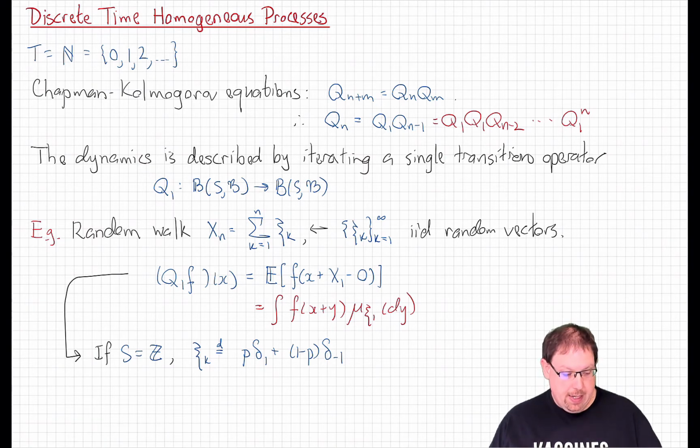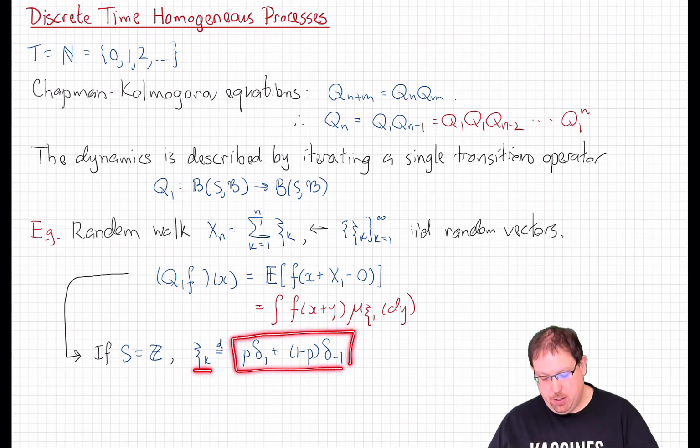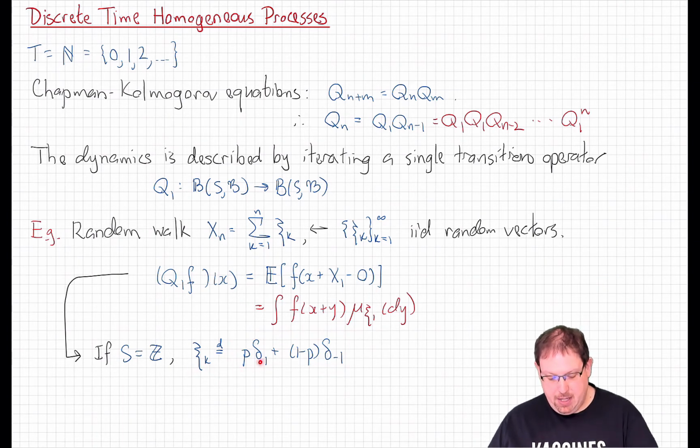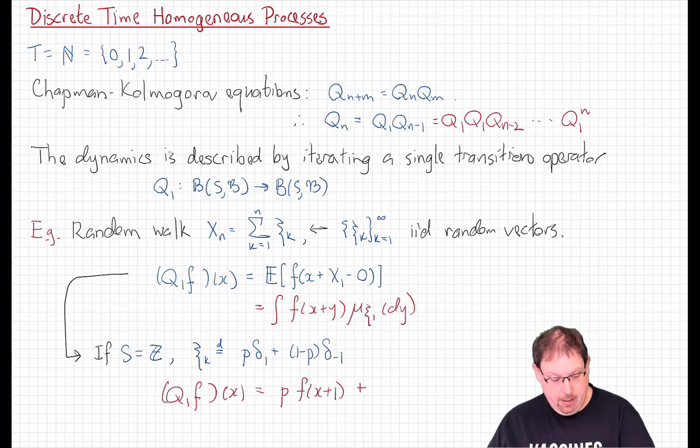For example, if our state space was also discrete, say the integers, and we take the steps to be potentially biased Rademacher distributed, meaning that there's probability p of taking value 1 and probability 1 minus p of taking value minus 1 for some p between 0 and 1, then this says that the transition operator for one step has the action of shifting the function to the right by 1 times p, and shifting the function to the left by 1 times 1 minus p.